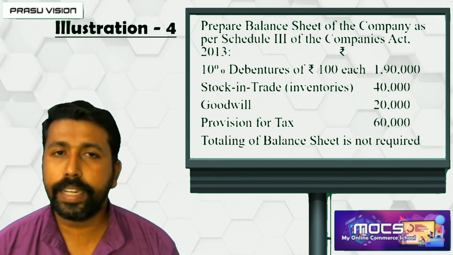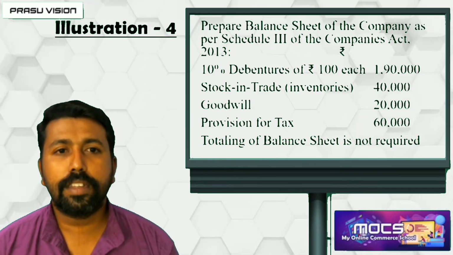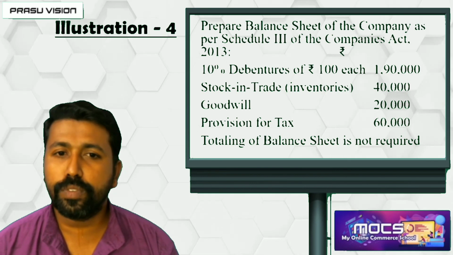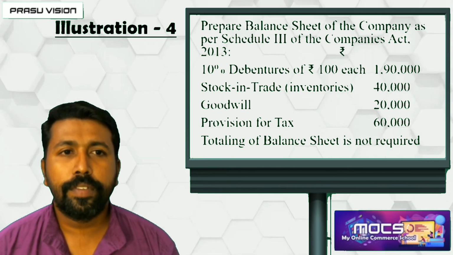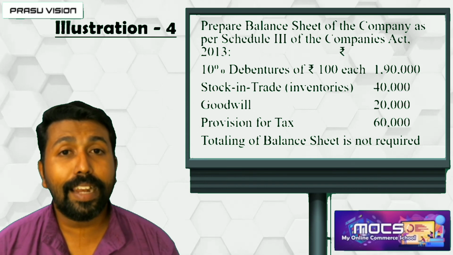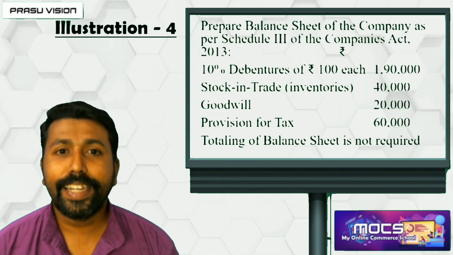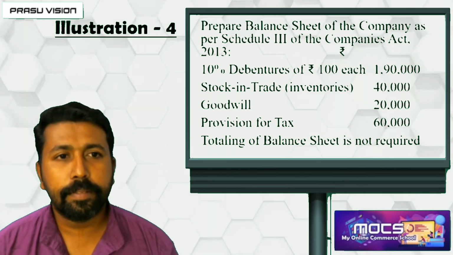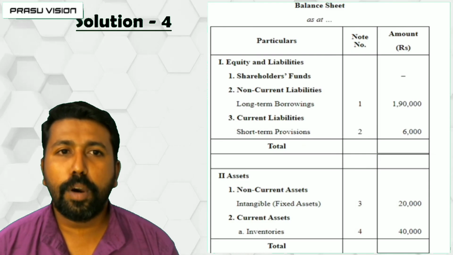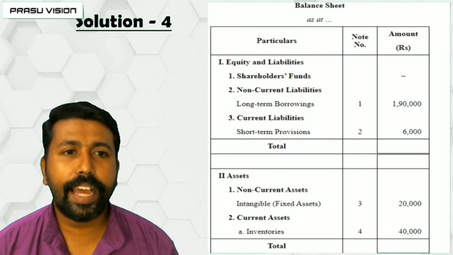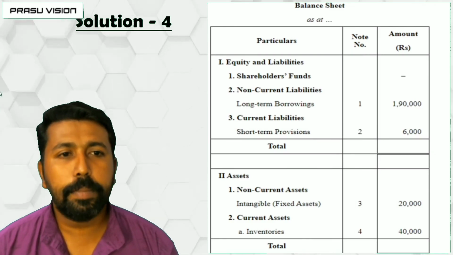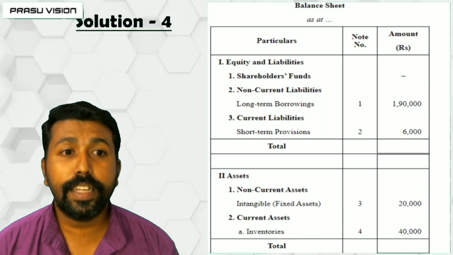Only a few items are there: debentures, stock in trade, goodwill, provision for tax. Four items. We have to prepare the balance sheet as per Schedule 3 of the Companies Act 2013. So it will be in the form of heading: balance sheet as at, equity and liabilities. Shareholders fund is there.